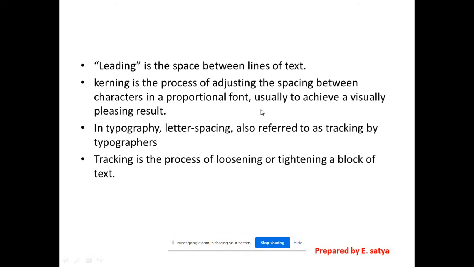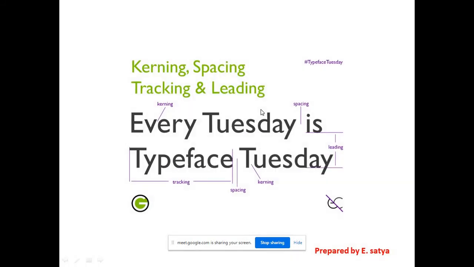Suppose here, by seeing this visual, we'll understand more clearly. See here, observe. Kerning, spacing, tracking and leading, right? See this, the gap between these two letters here, the kerning. Keep your cursor here and press enter, and you'll get more space between this text, right?